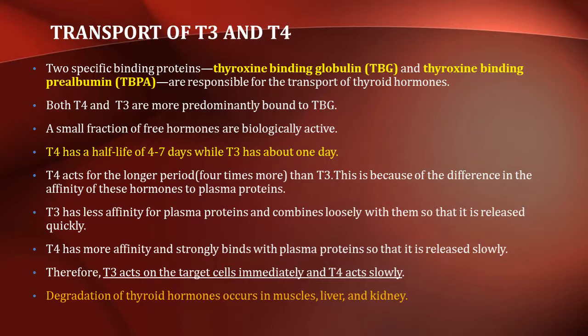The T4 has a half-life of 4 to 7 days while T3 has about 1 day. T4 acts for longer period than T3, and this is because of the difference in the affinity of these hormones to plasma proteins. T3 has less affinity for plasma proteins and combines loosely with them so that it is released quickly. T4 has more affinity and strongly binds with plasma proteins so that it is released slowly. Therefore, T3 acts on the target cells immediately and T4 acts slowly. The degradation of thyroid hormones occurs in muscles, liver, and kidney.